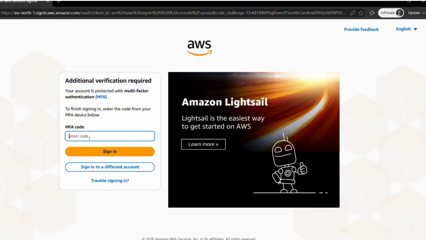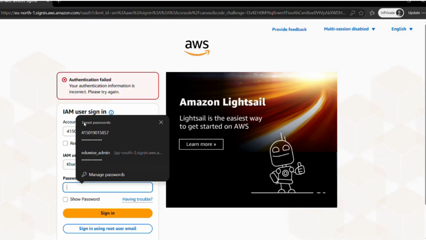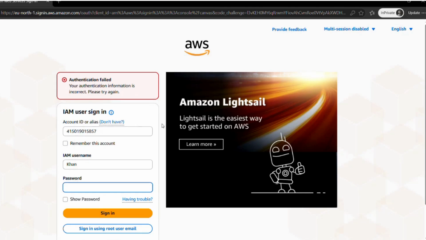Now it will ask for the MFA code. That code you will get from the Authenticator app. For every 30 seconds the code will change. Right now my code is 134544. For testing purposes, I will enter one number wrong and click on sign in. Now it will throw an error: authentication failed. Why? Because I've entered the wrong code. Even though I've entered the correct username and password, I've provided the wrong MFA code. Because of that, we are unable to log into the AWS console.